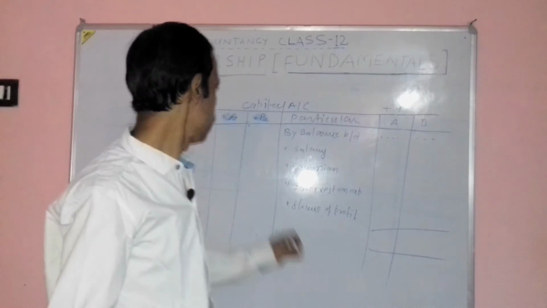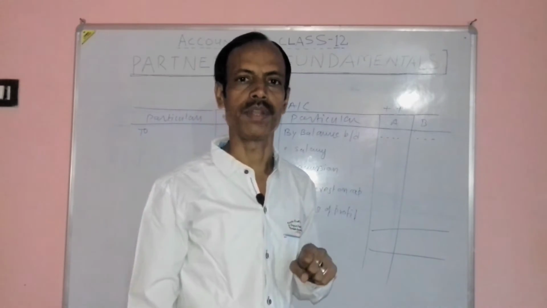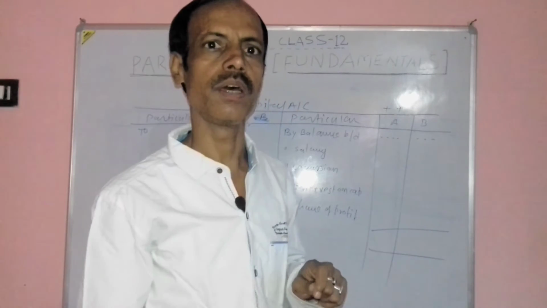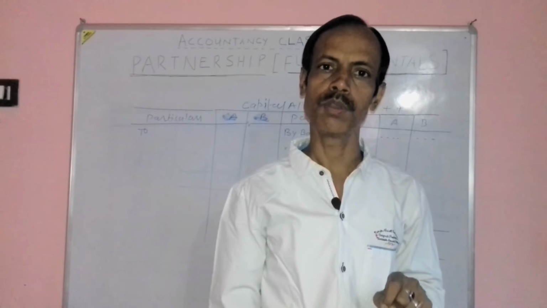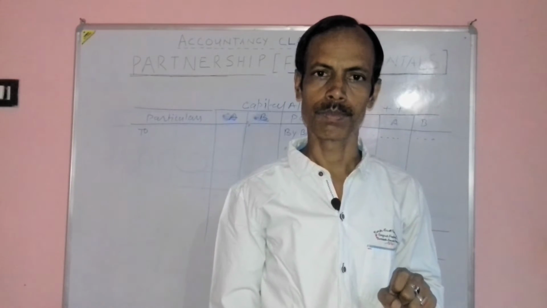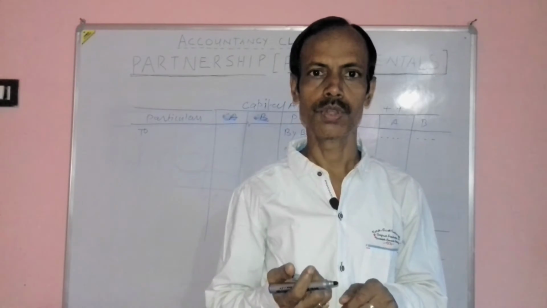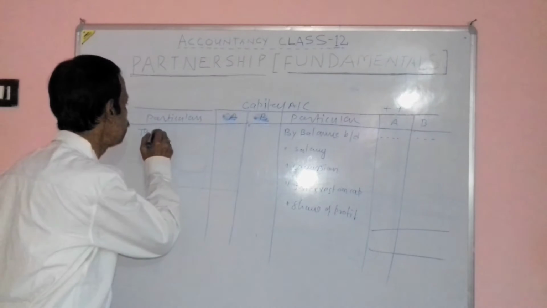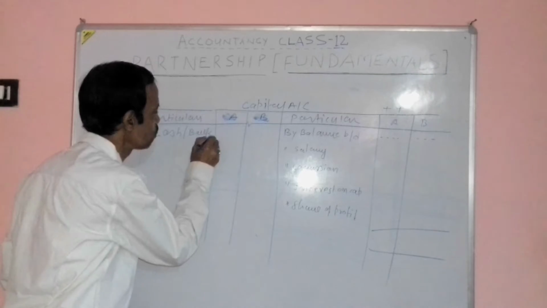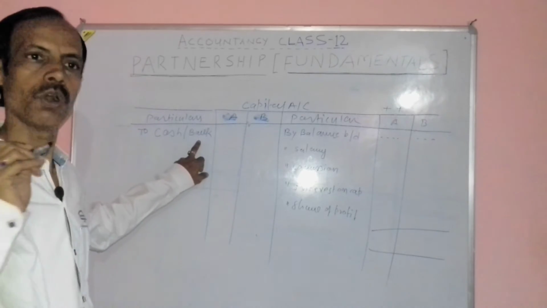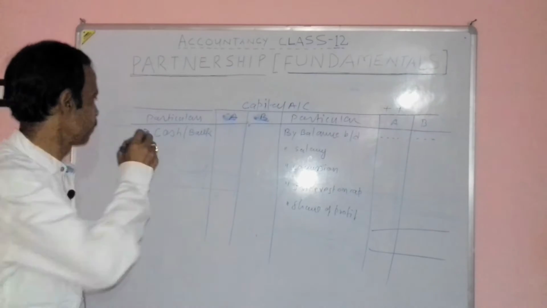On the other hand, debit side decreases the balance of capital. How the capital of partner will be decreased? If the partner withdraws something from partnership firm, his capital account will be debited. His balance will be reduced. Then to cash or bank, if he withdraws by check, we will write here bank, or if he withdrew in cash, it will be to cash.